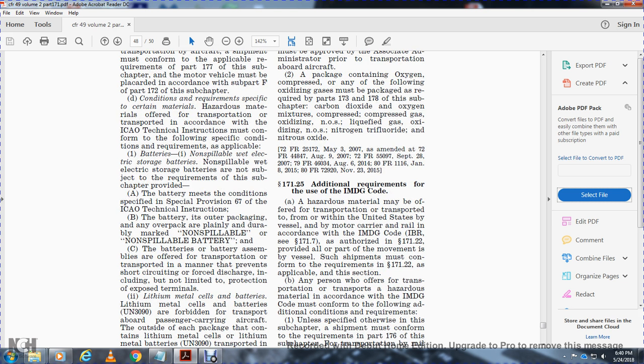171.25 Additional requirements for the use of the IMDG Code. Hazardous material may be offered for transportation and transported in the United States by vessel, in lower care of the carrier, in accordance with the IMDG Code authorized in 171.22, provided all parts of the movement are by vessel. Such shipments must conform with the requirements of 171.22 as applicable to them in this section.